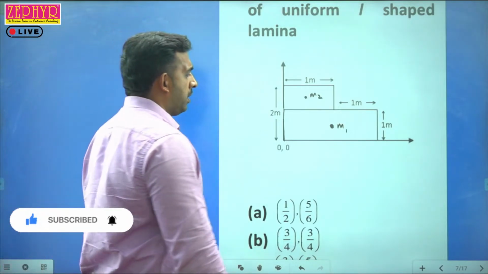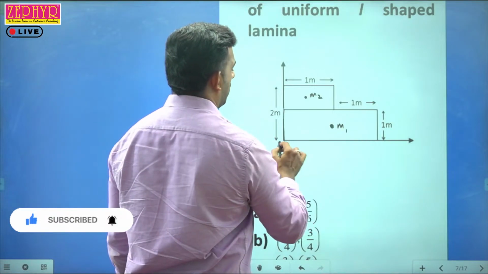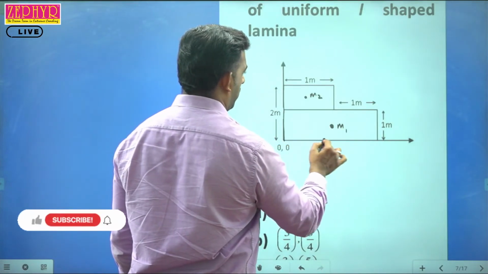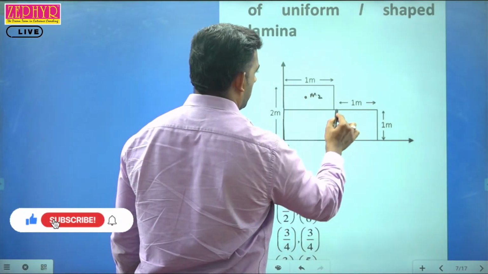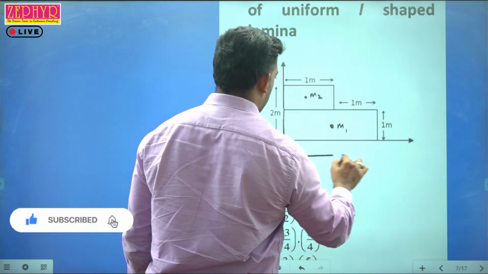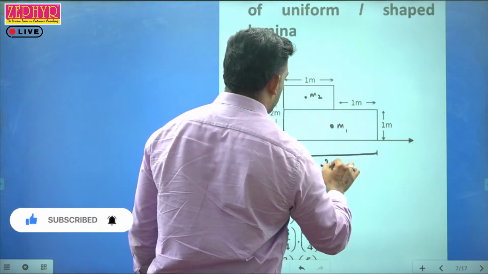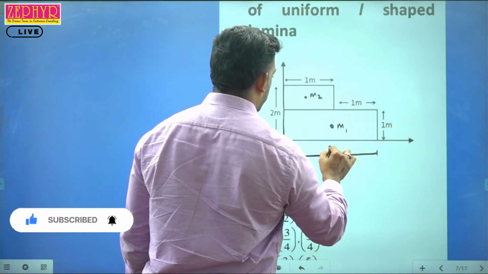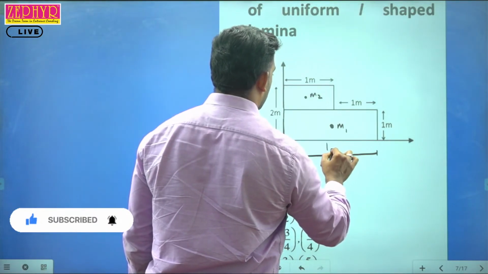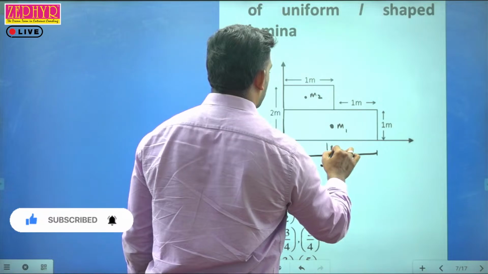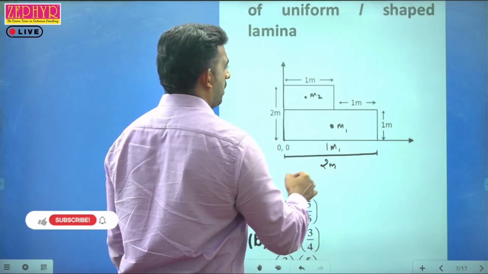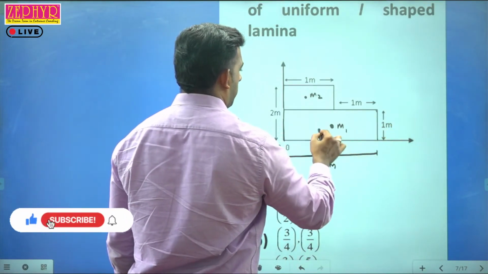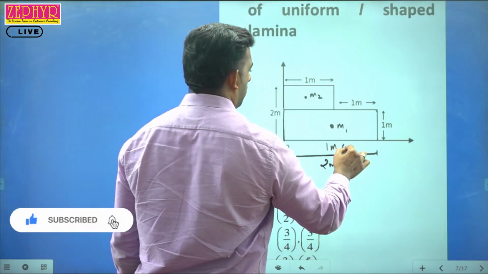For M1, we'll consider the distance from origin to that point. Here it is 1 meter, the total length of the lower base is 2 meter. So its geometric center, x1 will be 1 meter, comma, what is y1 for this? This is 1 meter height, so y1 coordinate will be 0.5 meter.